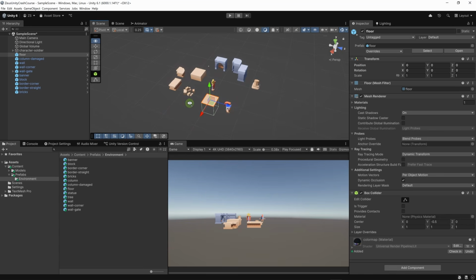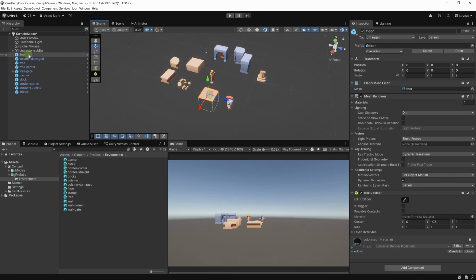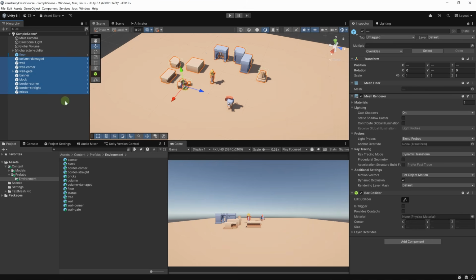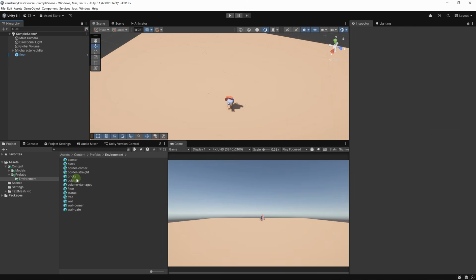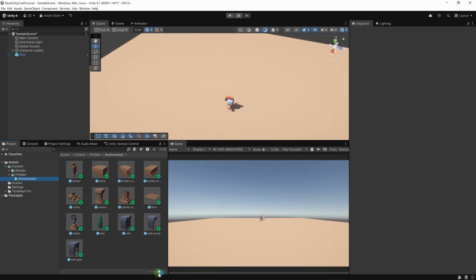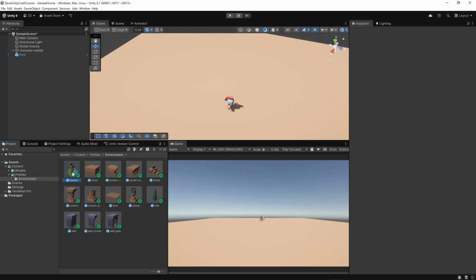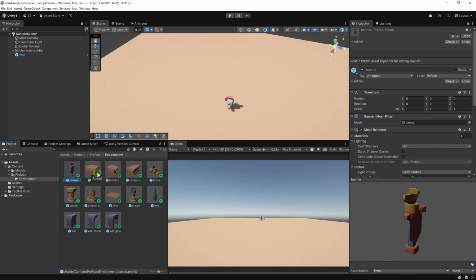It seems to have also reset the scale on the floor. So let's restore it to 20, and we can delete these prefabs since they are saved in this folder. Okay, now we have this folder with these prefabs. These prefabs are basically game objects that live at the project level. They don't live in the scene.